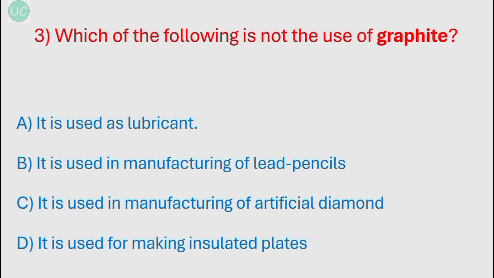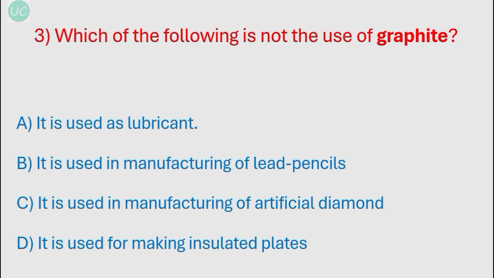Which of the following is not a use of graphite? Option A, it is used as a lubricant. This is true. Powdered graphite is used as a lubricant in heavy machineries. B, it is used in the manufacturing of lead pencils. So this is true, we all know this.